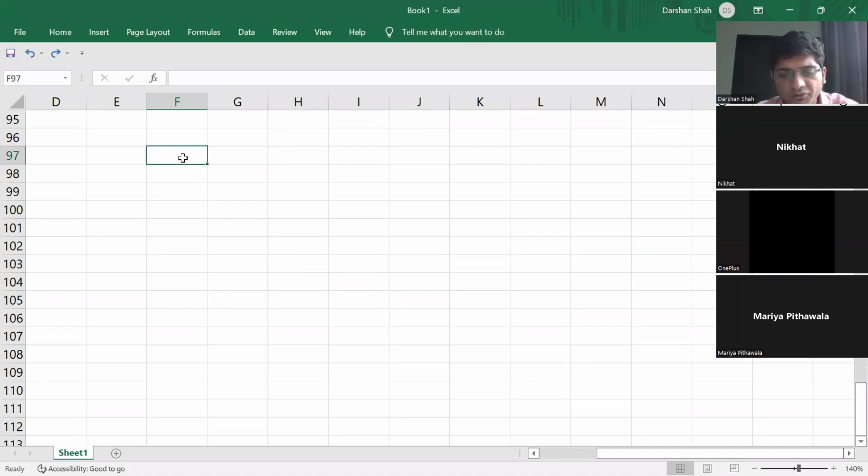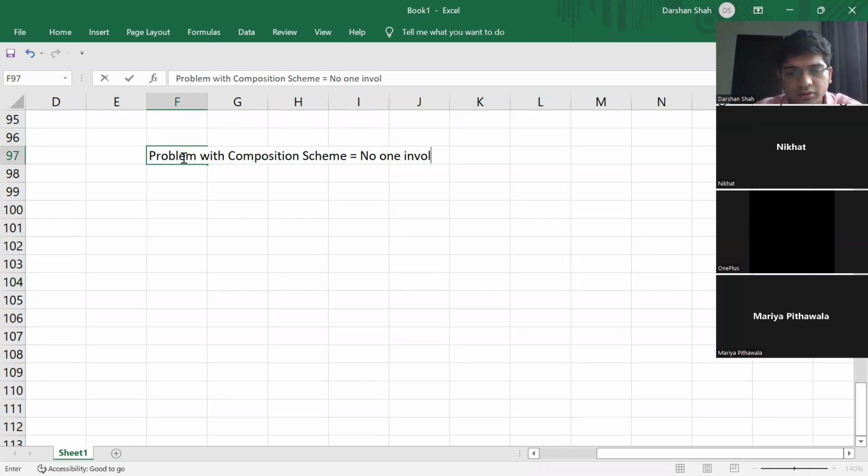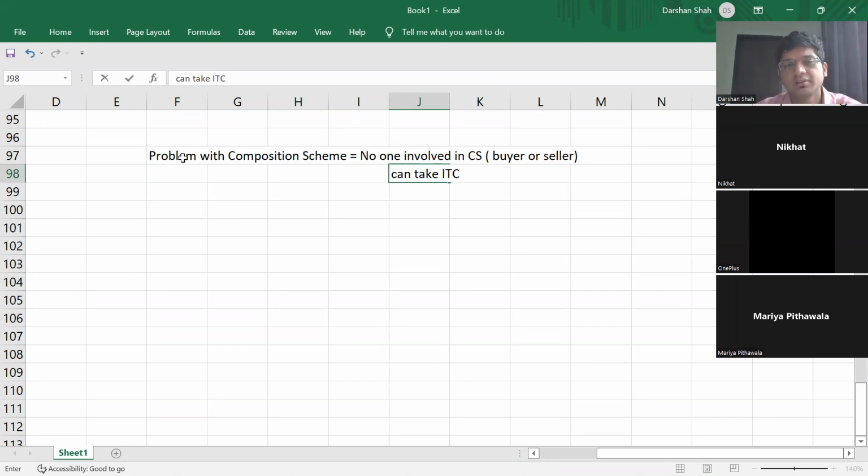So what is the problem with composition scheme? The problem with composition scheme is that no one involved in composition scheme, let it be buyer or seller, can take ITC. No one involved in composition scheme can take ITC. That's the problem with composition scheme.